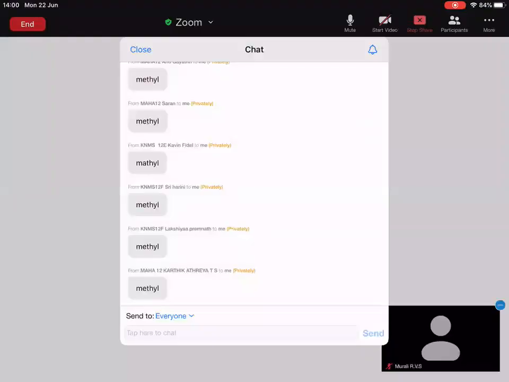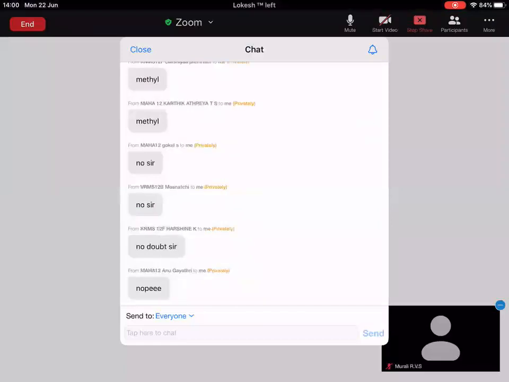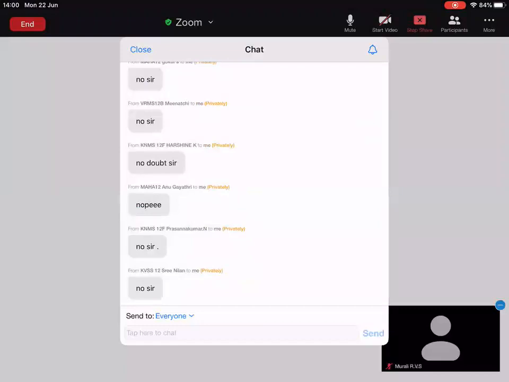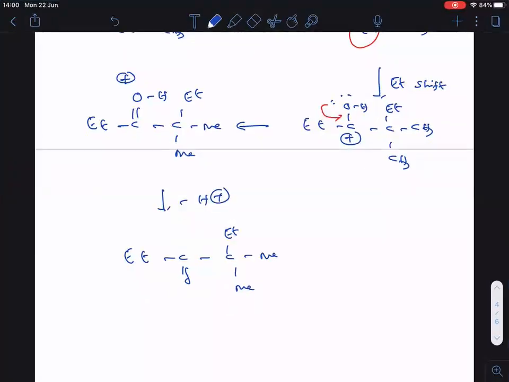So now tell me, any doubt to anyone in this mechanism? Anyone having any doubt in this mechanism? It's very good that most of the students understood clearly the pinacol to pinacolone rearrangement. Feeling very happy. So this is the mechanism. I will wait for some time. Write it clearly, everyone.